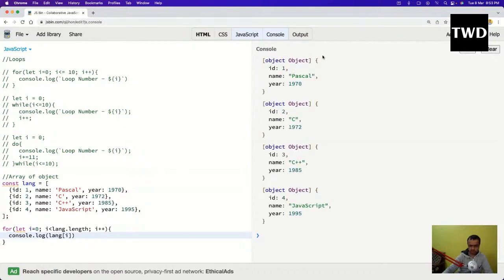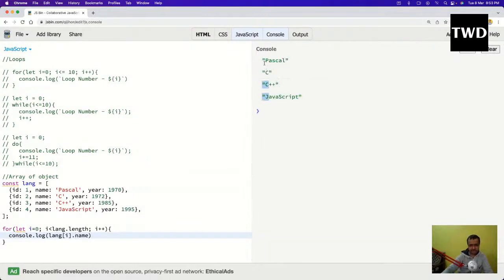So each of the objects will be shown like this. But now I want to get the name. So I'll do langi dot name, clear it, run it. So I'll get the name. So this is how the traditional for loop is, right?